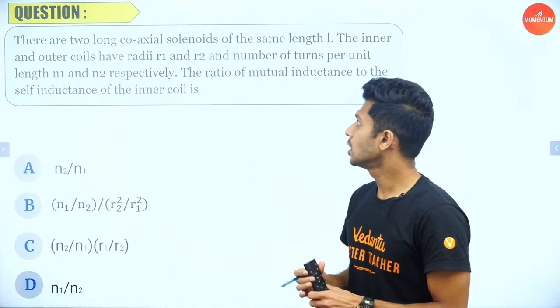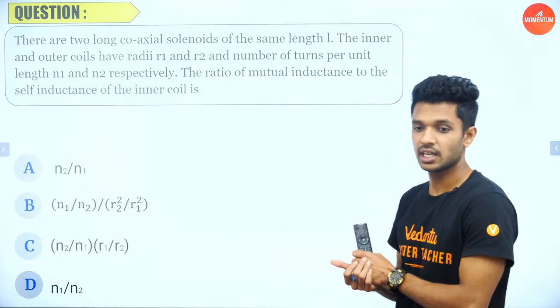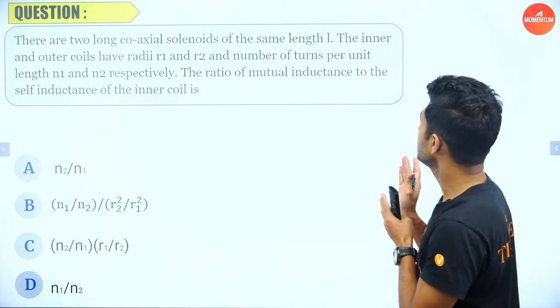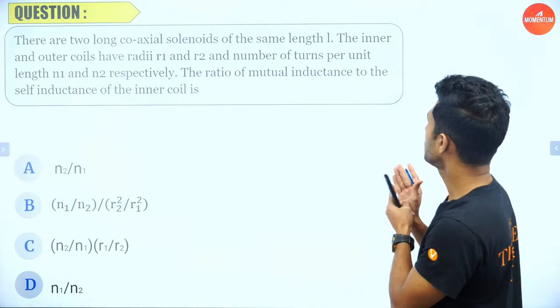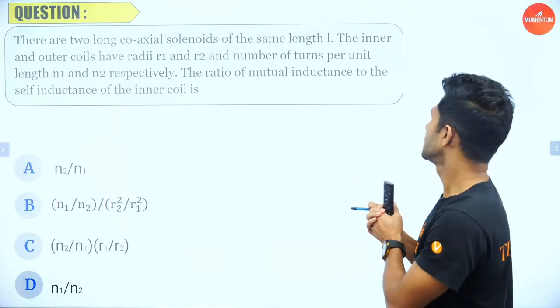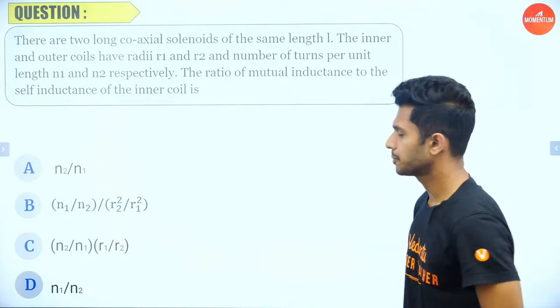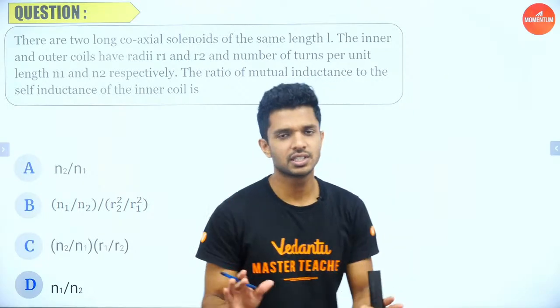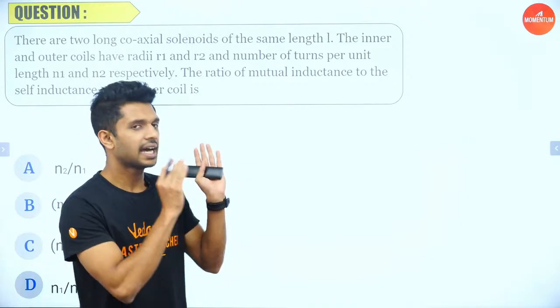There are two long coaxial solenoids, again two coaxial solenoids. Very good. Of the same length L, the inner and outer coils have radius R1 and R2. Number of turns per unit length for both of the solenoids are N1 and N2. The ratio of mutual inductance to the self-inductance of the inner coil. For this, you should be knowing the formula for mutual inductance and the self-inductance.